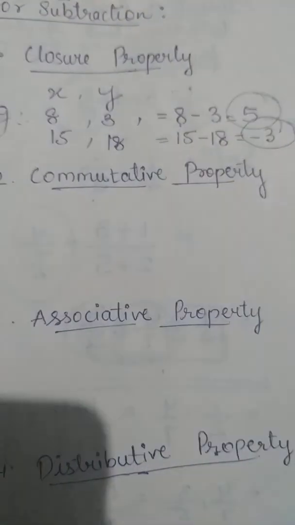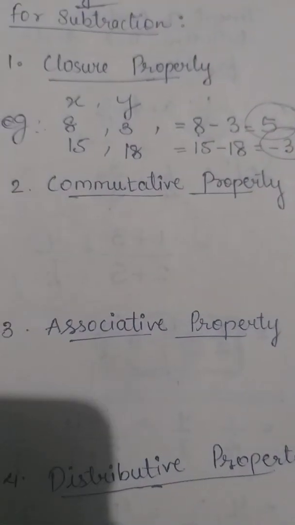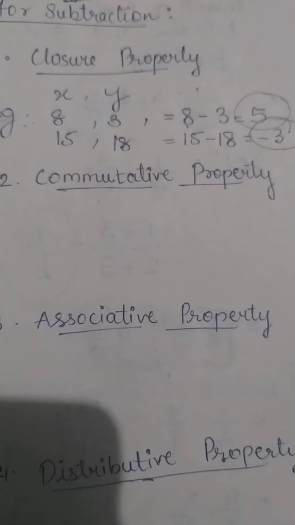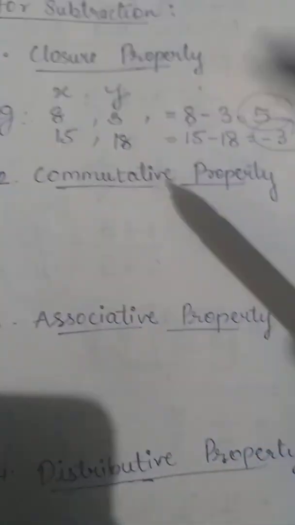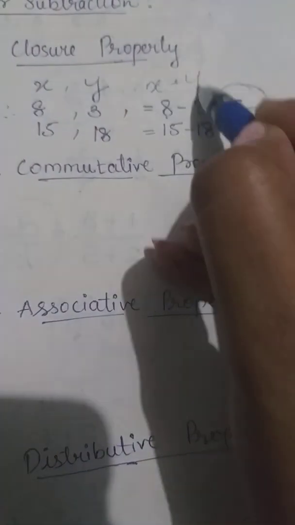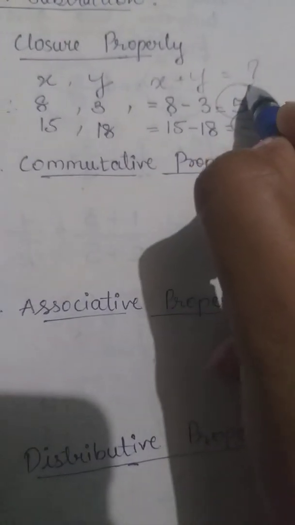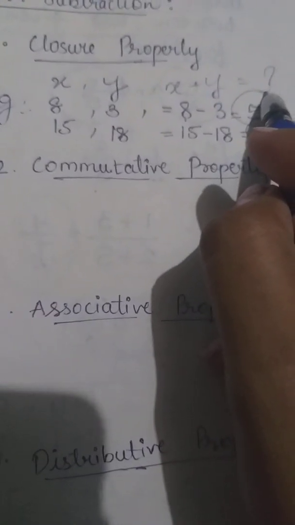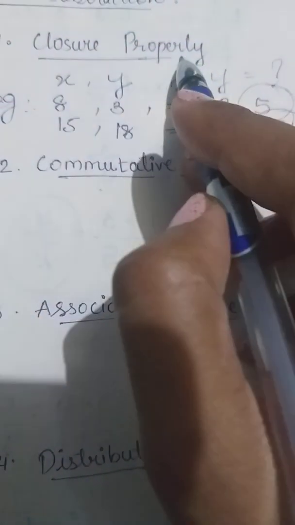So according to the closure property, if x and y are two whole numbers, then x minus y is not always necessarily a whole number. Okay, this is the first property, the closure property.